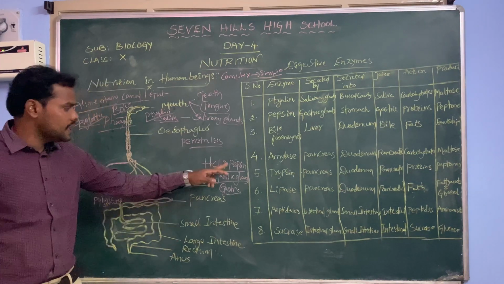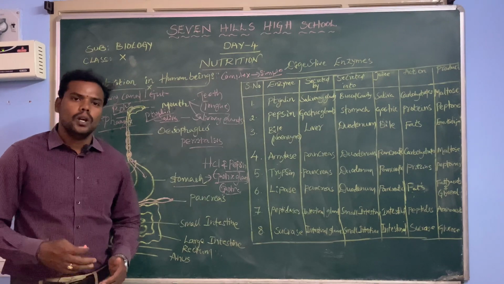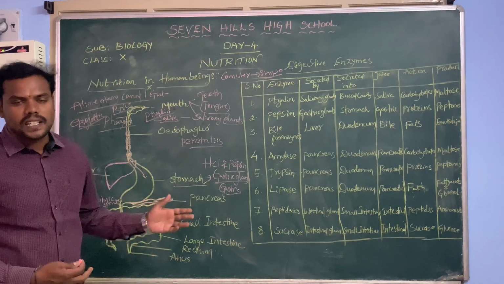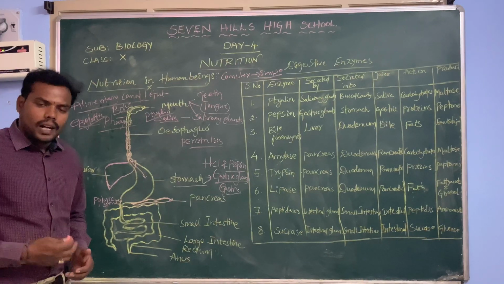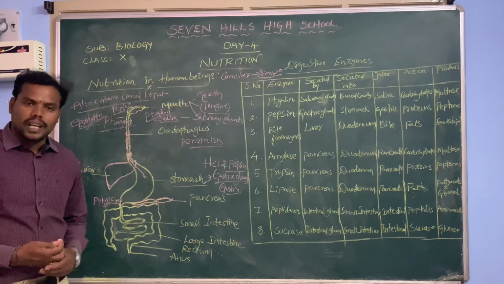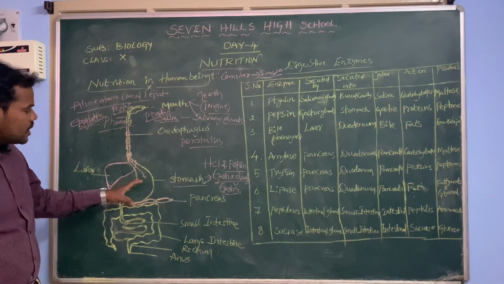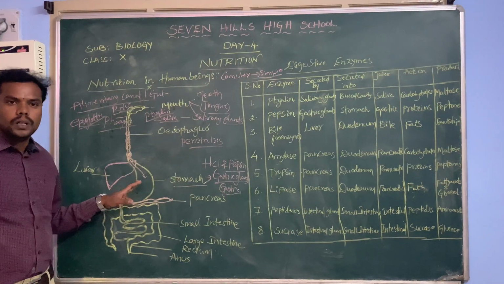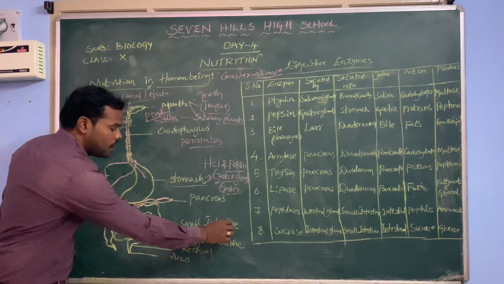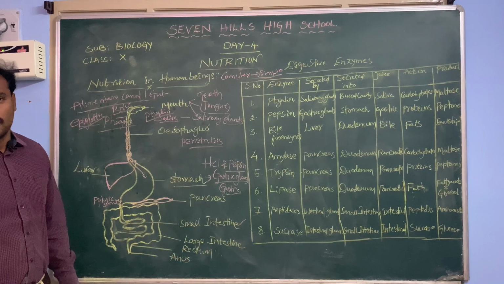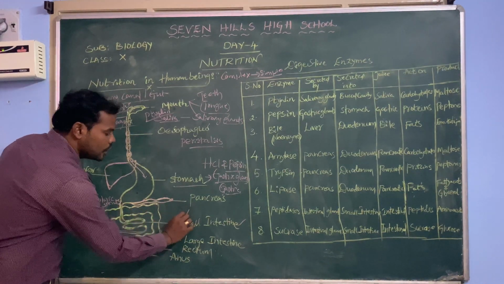This pepsin acts on the proteins and breaks down the proteins into peptones, and HCl can kill the bacteria present in the water and food material that we take into our digestive system. Once digestion is completed at the stomach, the food travels into the next organ, called the small intestine. The first part of the small intestine is called the duodenum.